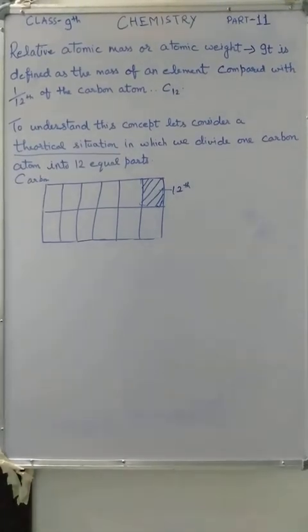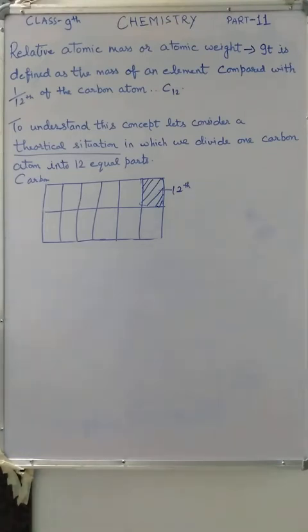Hello students, I am going to explain the last topic of this chapter, relative atomic mass or atomic weight. We know that atoms are very small, we cannot see them or weigh them directly. But indirect methods of physics have enabled scientists to know the absolute mass of nearly all kinds of atoms.